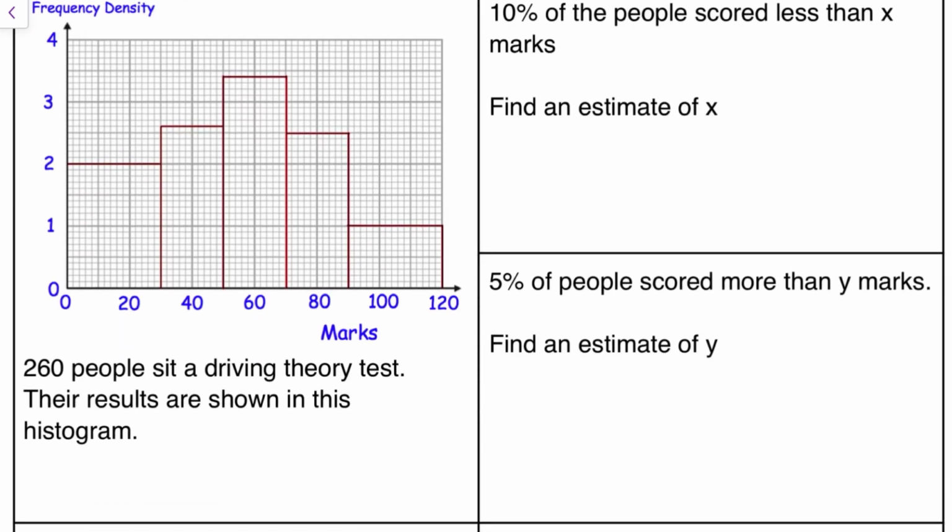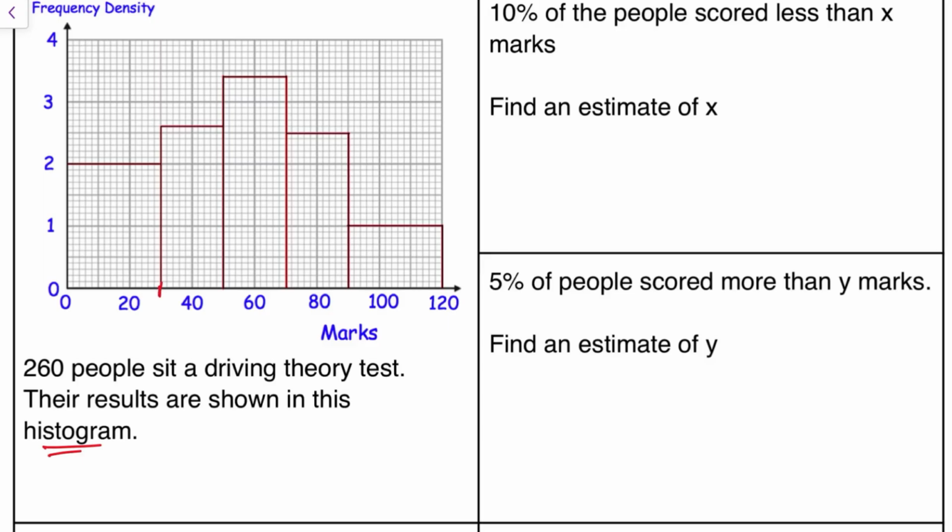260 people are sitting a driving test. The results are shown in this histogram. 10% of people scored less than X marks. Find an estimate of X. Now, I've done this sort of thing before. I'm going to do it again now, because although I kind of guess this is going to work, if this was an exam, real marks, I don't think I'd trust the frequency density, because it might be a scaling question. So really quickly, I'm just going to work all these frequencies out.